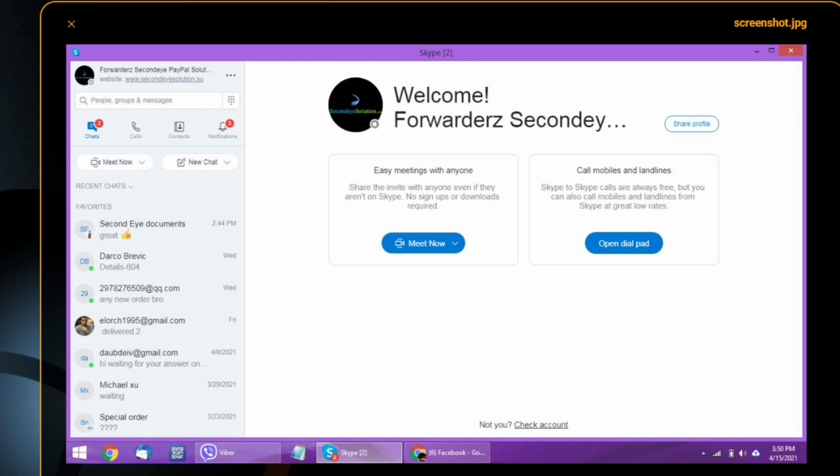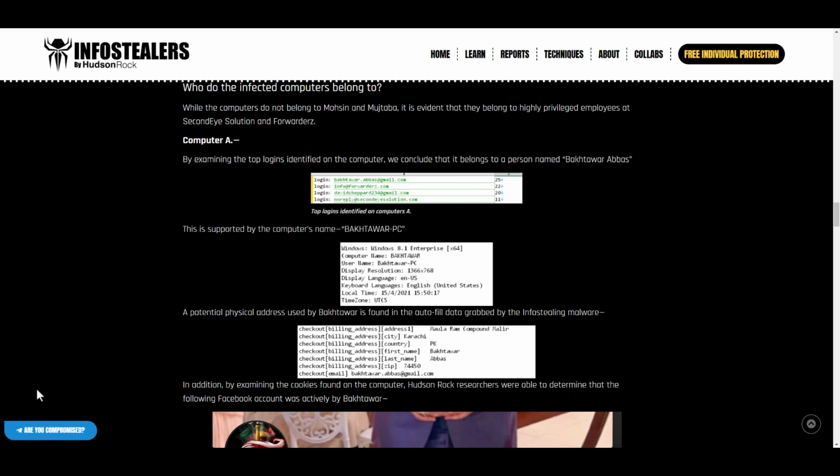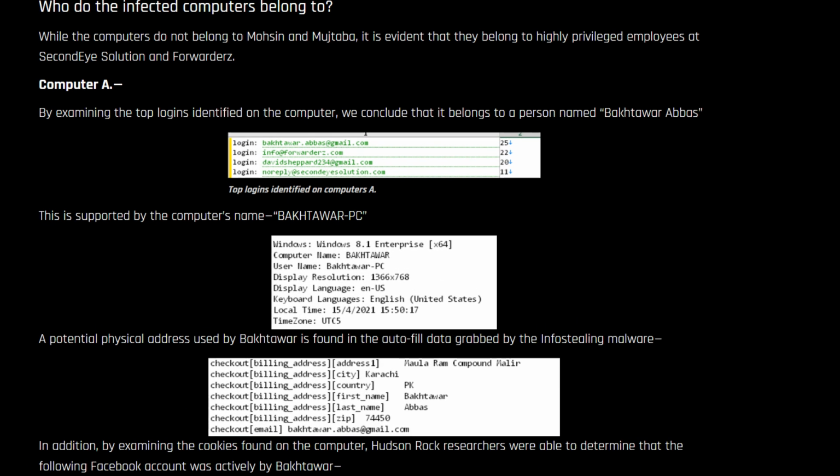This is the reason that I previously asked you to remember that on their website there's a Skype account that was mentioned, one of their contact options. So now comes the biggest question: who do infected computers belong to?